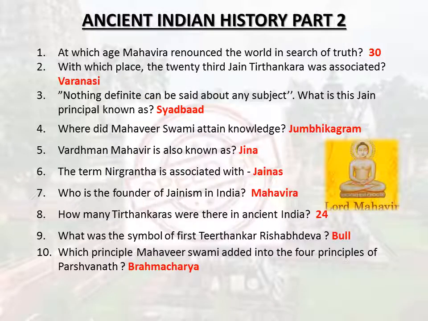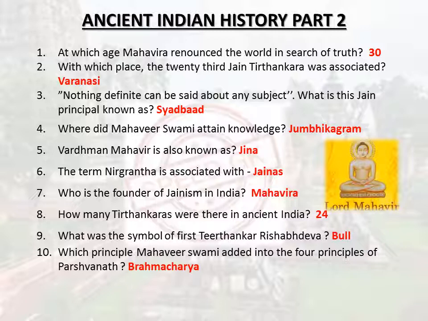At which age Mahavira renounced the world in search of truth? 30. With which place the 23rd Jain Tirthankara was associated? Varanasi. Nothing definite can be said about any subject. What is this Jain principle known as? Syadbad. Where did Mahavir Swami attain knowledge? Jumbikagram. Vardhaman Mahavir is also known as Jina.